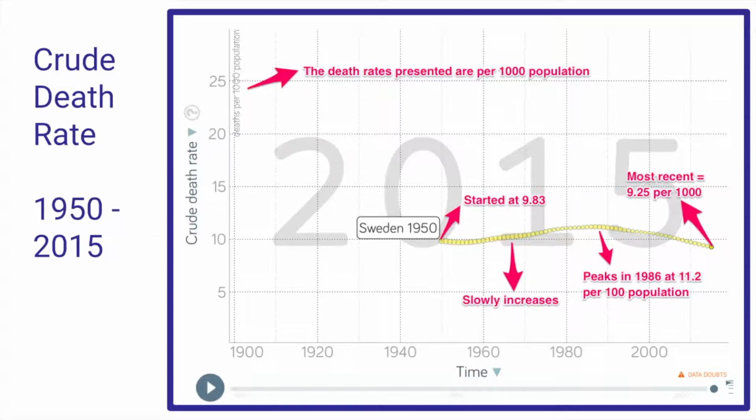per 1,000 population, which was the year that the Prime Minister of Sweden, Olof Palme, was assassinated. It then decreases until it reaches 9.25 per 1,000 population in 2015.